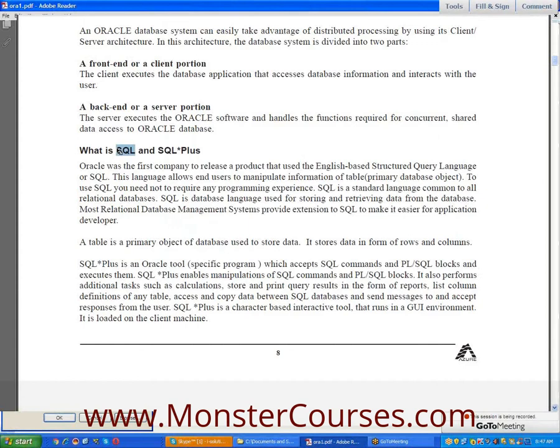Different kinds of SQLs are there. Between any two SQLs, 90% of the commands are same, equal and identical. The only difference is the environment. Of course, we are using the SQL Plus environment because this is Oracle. SQL Plus is developed by the Oracle Corporation.